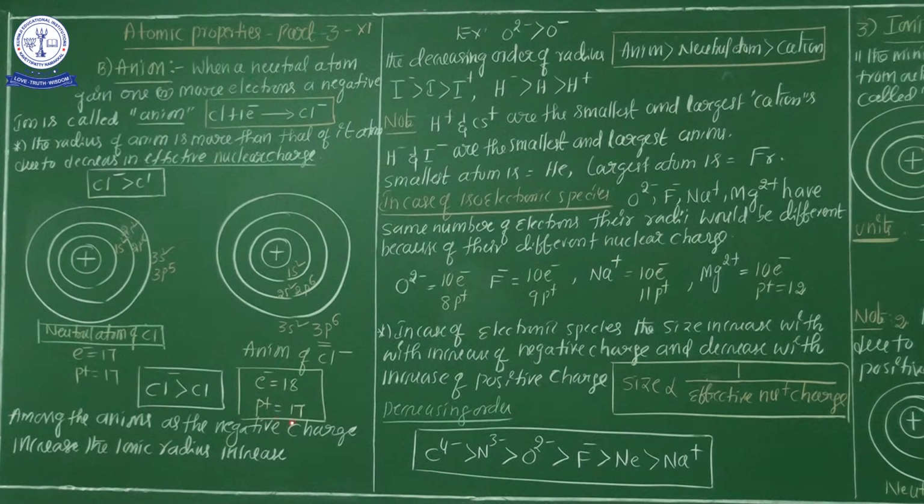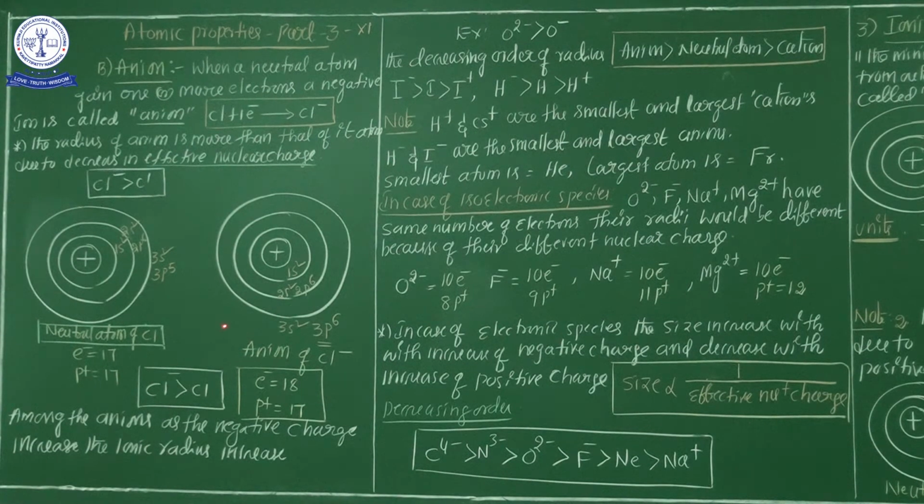Effective nuclear charge is very low, and the number of electrons is maximum. That's why, in increasing or decreasing order of radius, listen very carefully, my dear students: first one is the anion, second one is the neutral atom, third one is the cation.